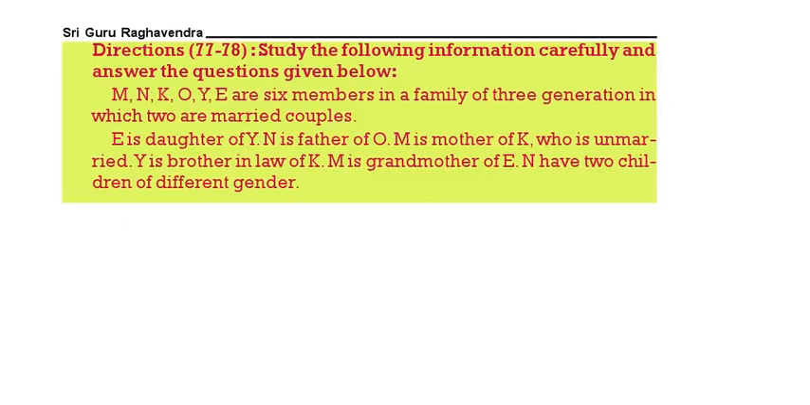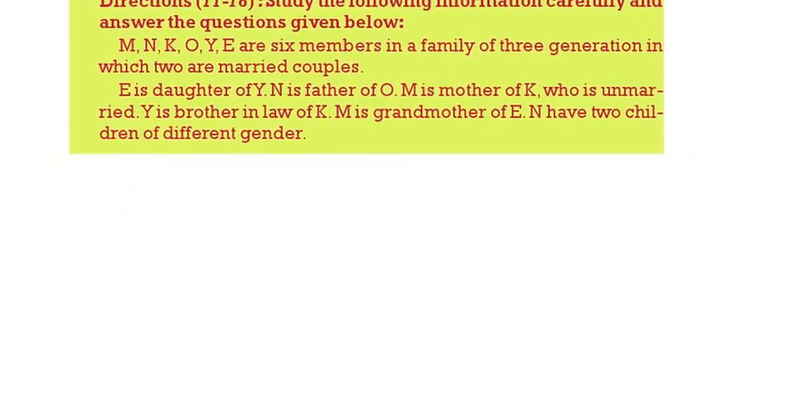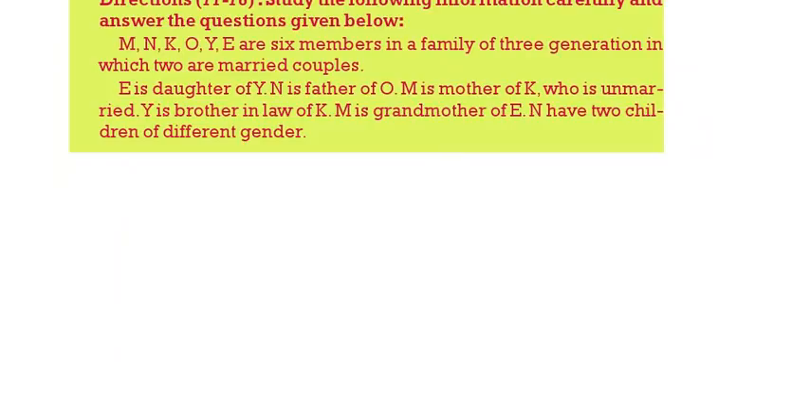Then see next question, 77 to 78. Study the following information, then answer the question. M, N, K, O, E, Y are 6 members of 3 generations, in which 2 are married couples. E is the daughter of Y, N is the father of O, M is the brother of K, who is unmarried, Y is the brother-in-law of K, M is the grandmother of E, N has 2 children of different gender.